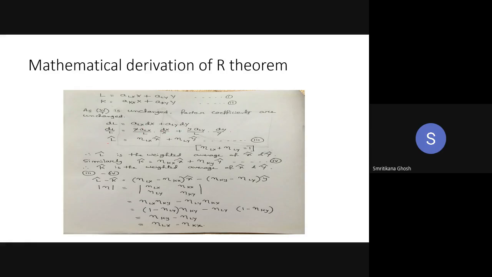So what you are trying to do every time is to make L hat a weighted average of x hat and y hat. The same thing you have done there also. In that case, your price of x was the weighted average of w hat and r hat in the case of the Stolper-Samuelson theorem. But here your labor endowment L hat is a weighted average of x hat and y hat. And similarly, your k hat, that will come from your equation 2, is the weighted average of x hat and y hat.